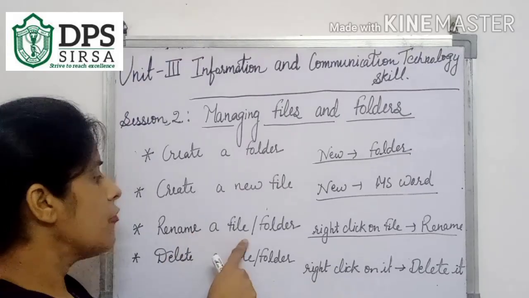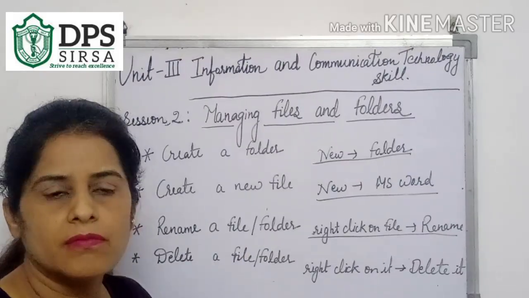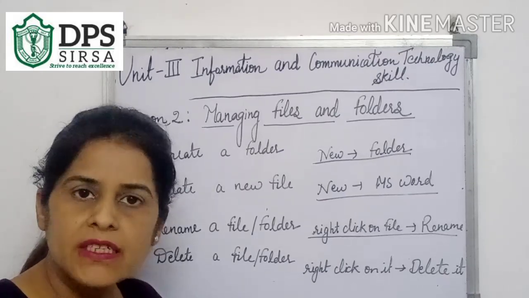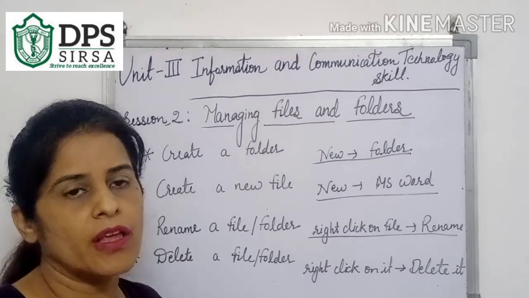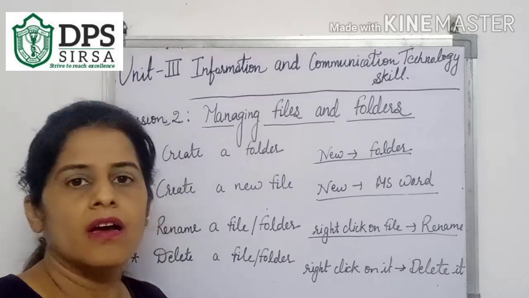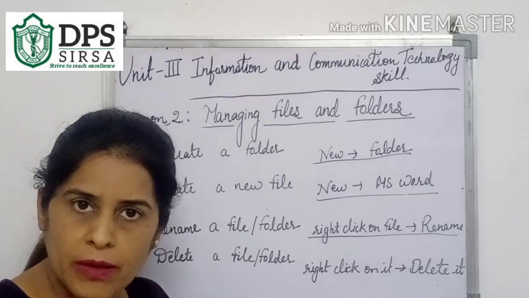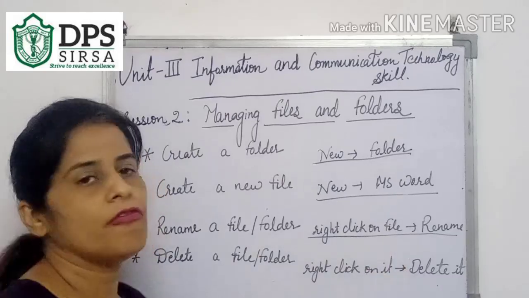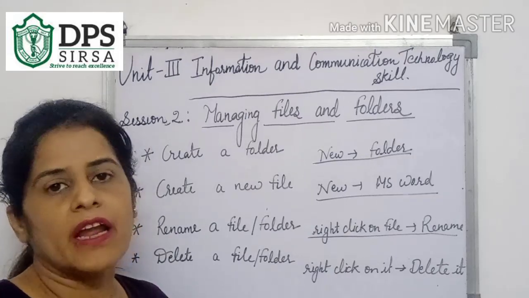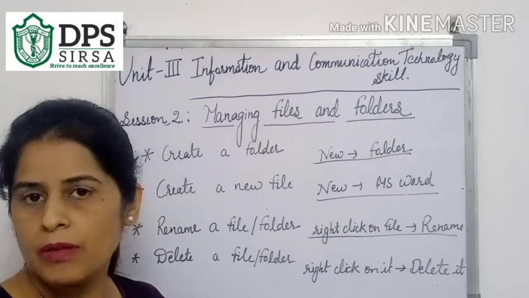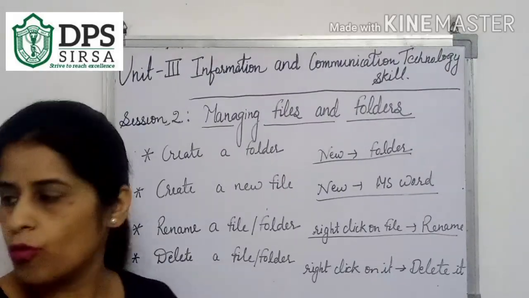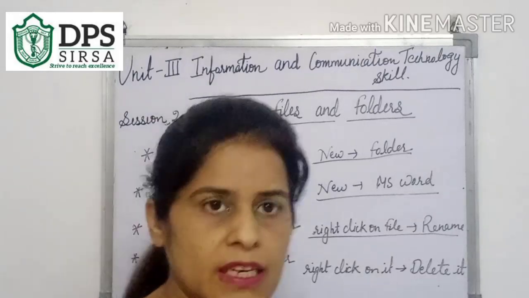Next is renaming a file and folder. How can you rename? When a file is already created on your PC and after some time you want to rename it, just select that file, right click on it, then a dialog box will appear, and click on Rename, and then you can write the new name, and that name will be given to your file. Next is deleting a file and folder. How can you delete a file?